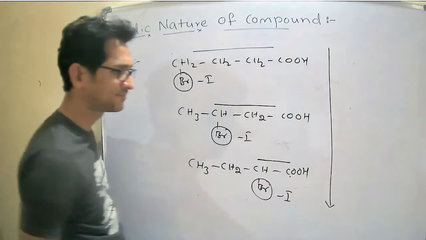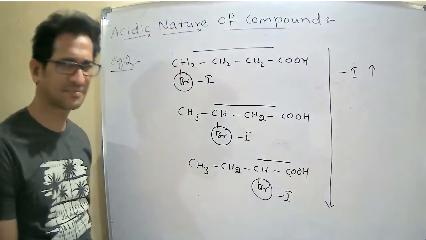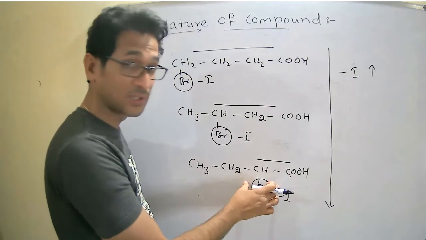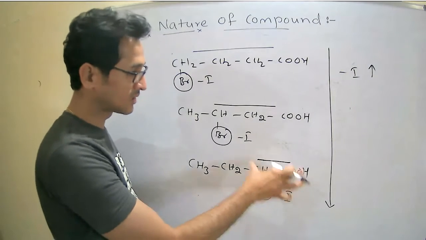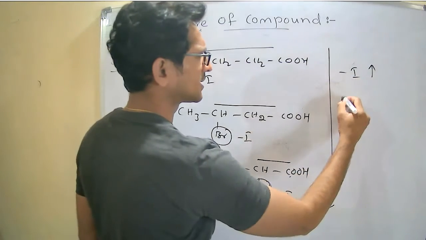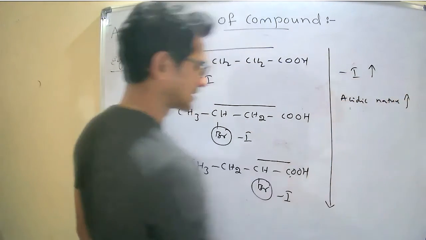So now what happens here? From top to bottom, minus inductive effect increases. More electron withdrawing nature because it is nearer to this. As we are moving here, minus inductive effect increases.